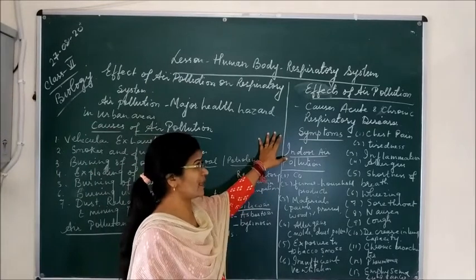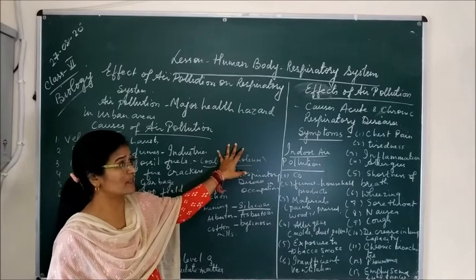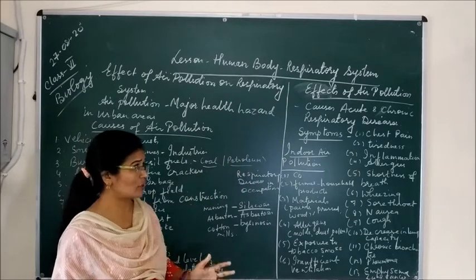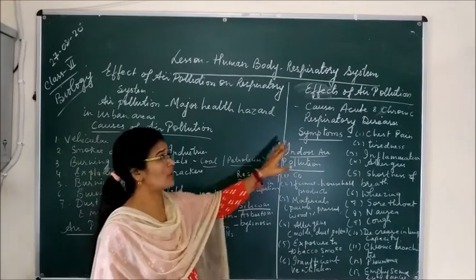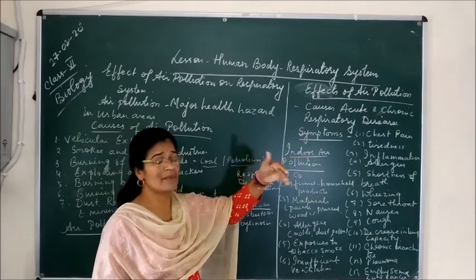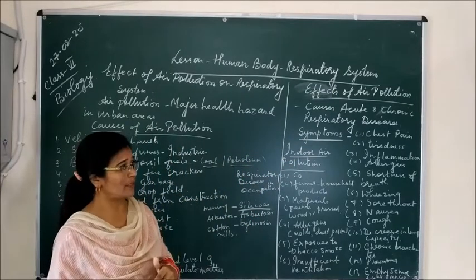Especially these air pollutants, they cause acute and chronic disease. Acute disease means which lasts for a short period of time, and chronic disease means which lasts for a long period of time. So there are many respiratory diseases which are acute as well as chronic.